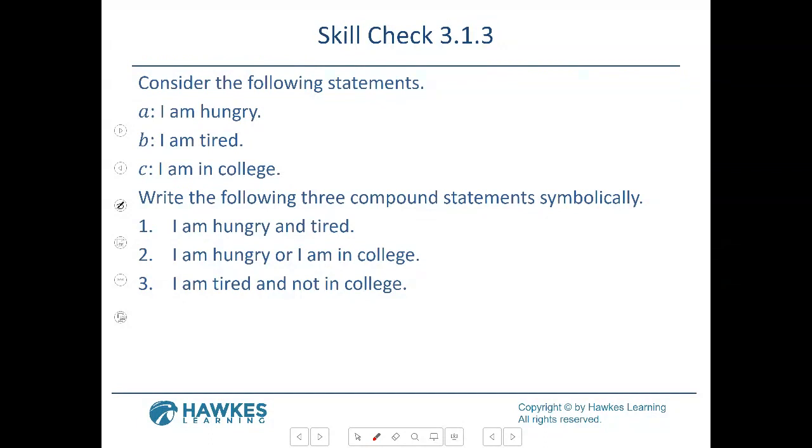So I am hungry. That is, you want me to give y'all a second? Because I'll be talking a lot. Let's see if you can do 1, 2, and 3 using A, B, and C. Use your symbols, the and, or, and the negation symbols.